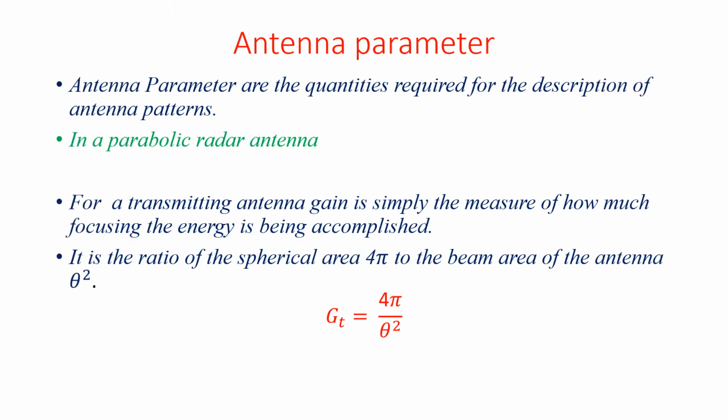So in a parabolic antenna, first of all, for a transmitting antenna, gain is simply the measure of how much focusing of the energy is being accomplished. Actually, it is the ratio of the spherical area 4 pi to the beam area of the antenna, theta squared. Antenna parameters are the quantities required for the description of the antenna patterns. So, to describe the antenna patterns, the required quantities are called the antenna parameters.